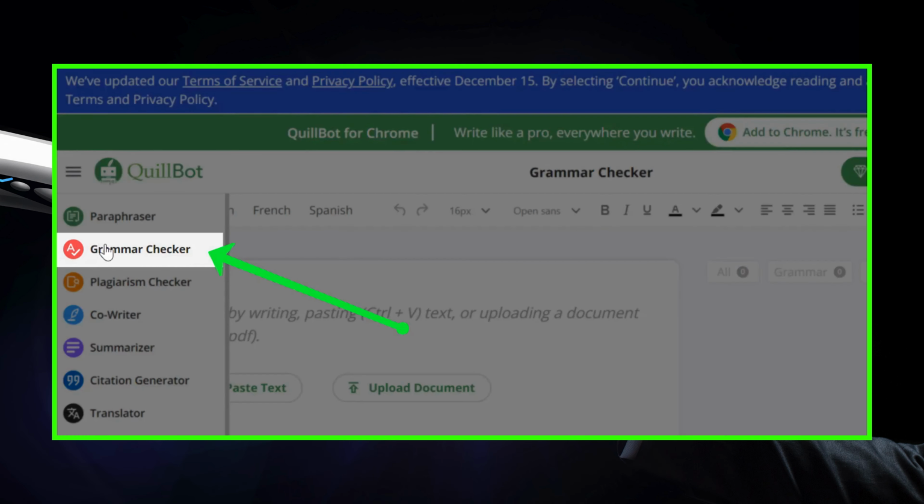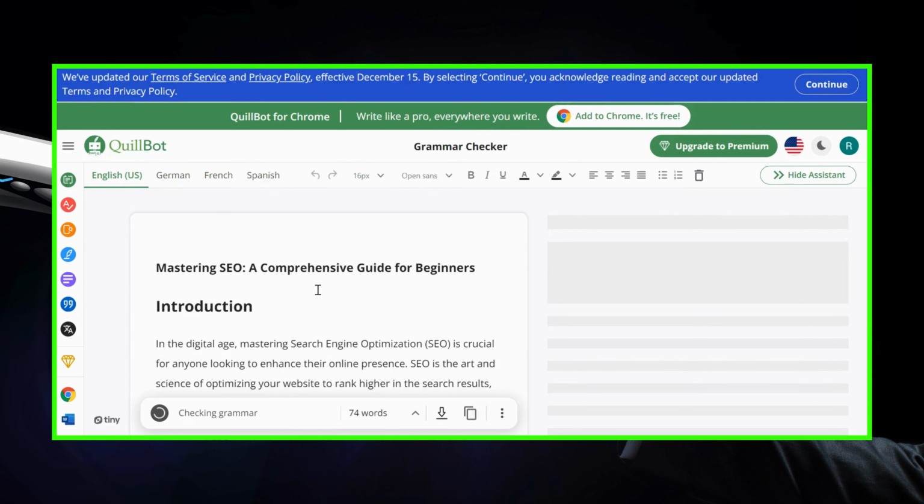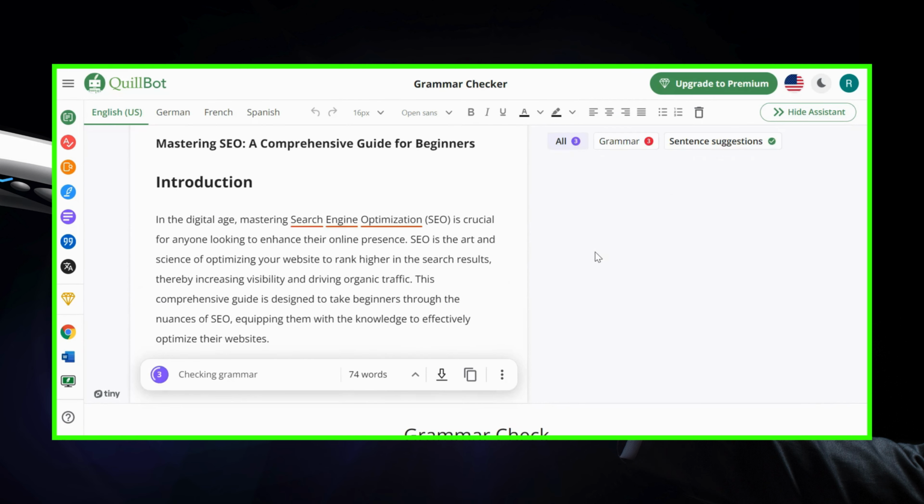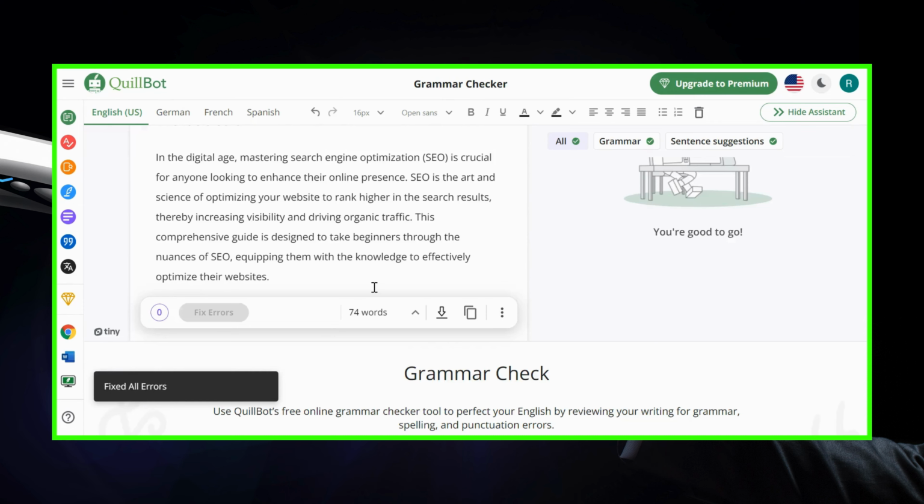Struggling with grammar? Quillbot's Grammar Checker is your solution. It polishes your writing, ensuring clarity and correctness. Say goodbye to embarrassing mistakes.